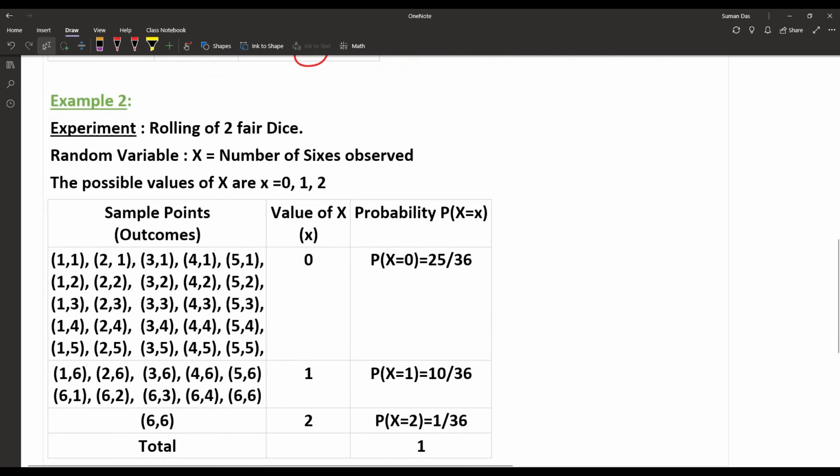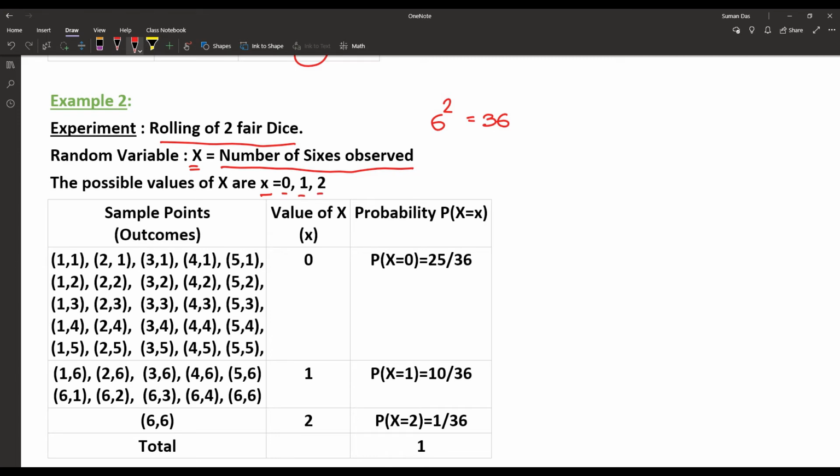The next random experiment is rolling two fair dice. When we roll one fair die, we have 6 results. So with 2 fair dice, we have a total of 36 elements in the sample space. Now the random variable is the number of sixes observed, and the possible values of the random variable are 0, 1 and 2.